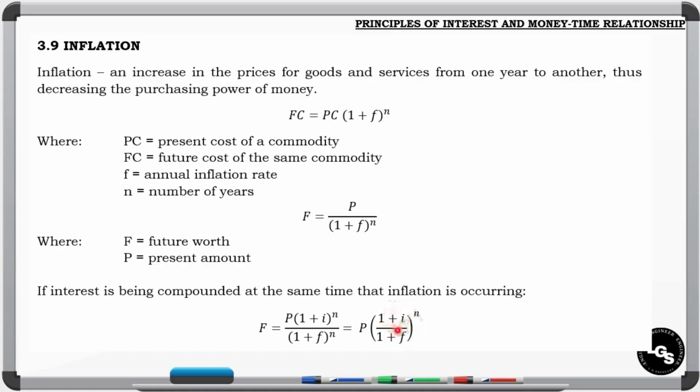So take note, the interest rate here should be compounded annually, or the AIR. It should always be presented per year because the f here, or the inflation rate, is always annual, or inflation rate per year. So the interest rate should also be per year. These are the 3 formulas that we are going to use with regards to inflation.